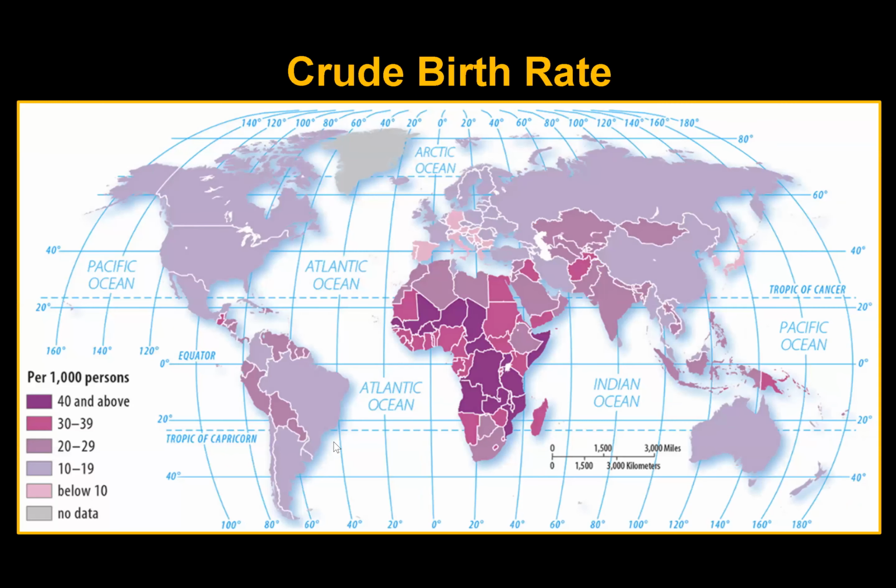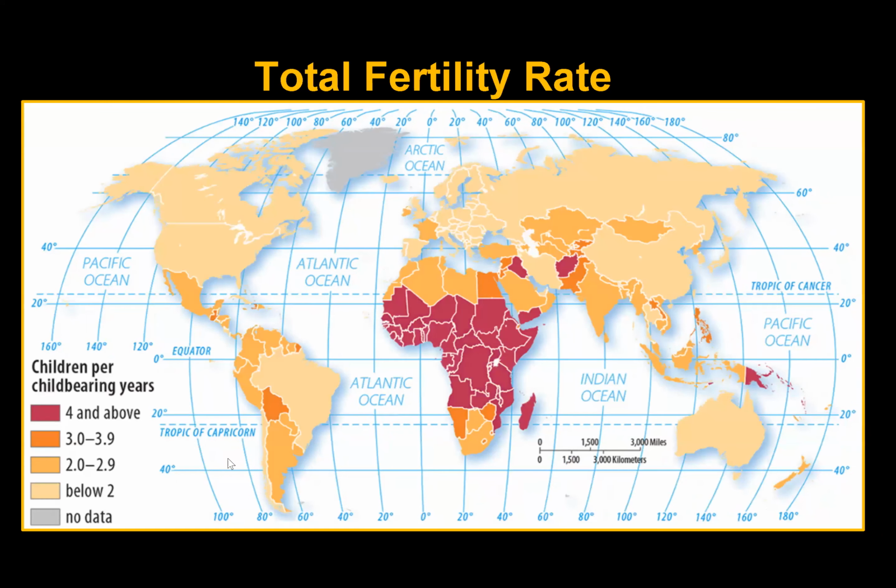Now, in terms of crude birth rate, we can see this here. In sub-Saharan Africa, we have much higher crude birth rates. In the rest of the world, it's really declining. We have some exceptions, like Indonesia, Iraq, and Central America. But for the most part, the crude birth rate is really going down, but it's much higher in sub-Saharan Africa. Fertility rate goes along pretty much similar to that one.